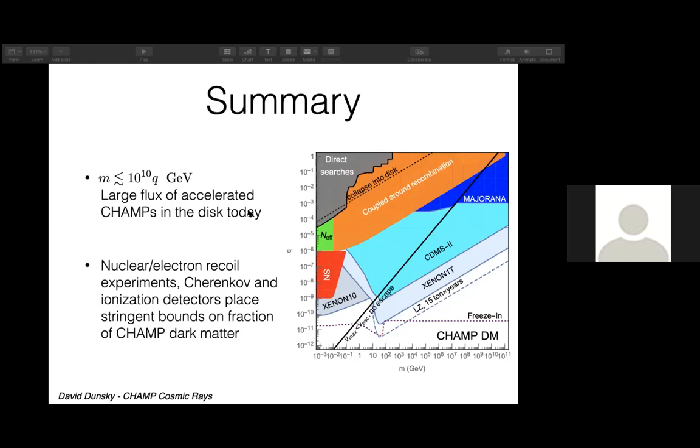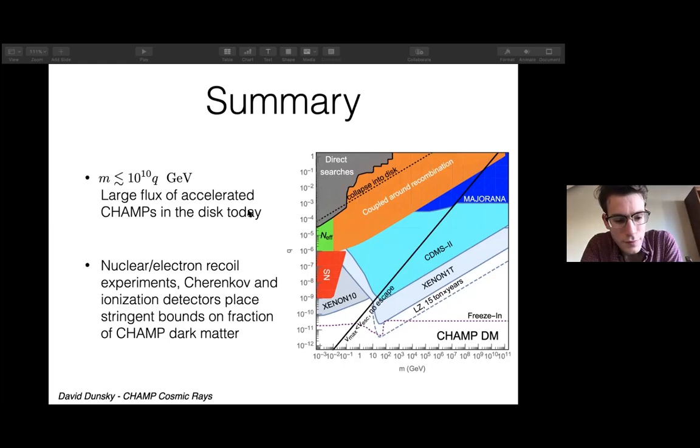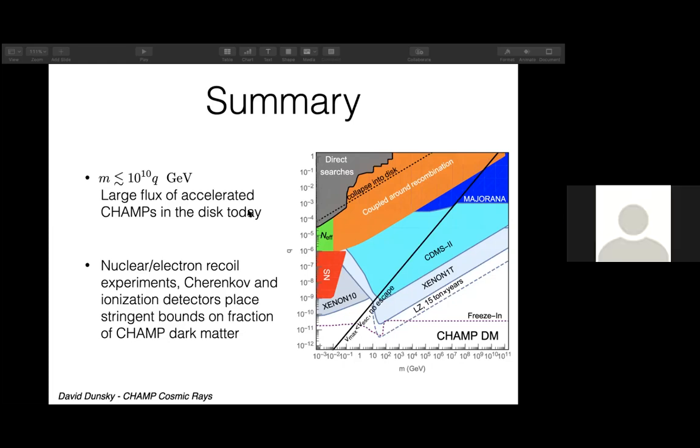Sorry, I have another curiosity. If you take a charge larger than 1, say 2, and a very heavy candidate, heavy meaning 10 to the 18 GeV, are the bounds still so strong? You understand what I mean, no? Because the energy losses depend on the velocity. So these candidates are small, and the charge is large. How do these bounds scale? Because it's not intuitive to me, at least.